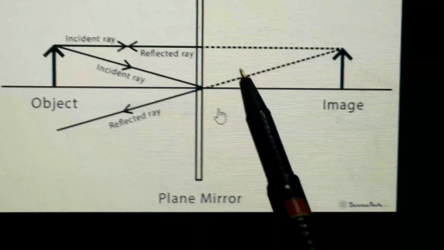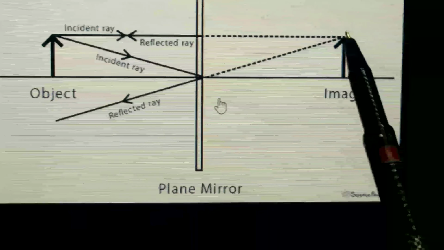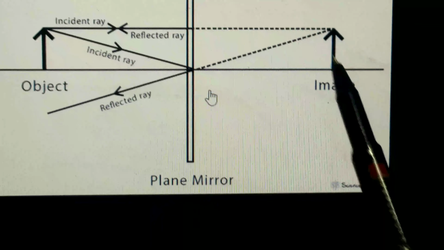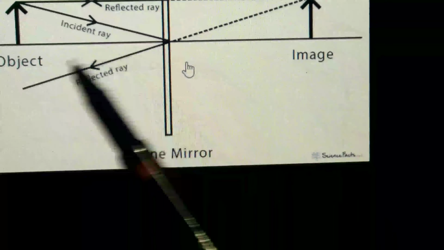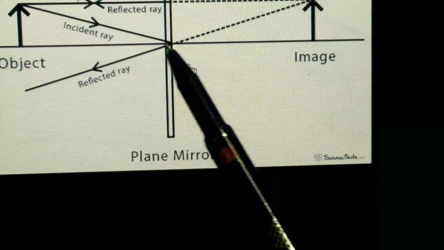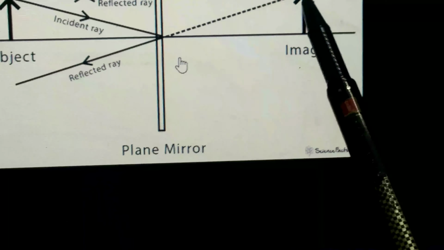So if you extend these lines to the back of the mirror, then they meet at a point and the image is formed there. Where will they meet? They will meet here. If you extend this reflected ray to the back of the mirror like this, and this reflected ray also like this, they will meet at a point here. At this point the image will be formed. So the image is formed here at the back of the mirror.